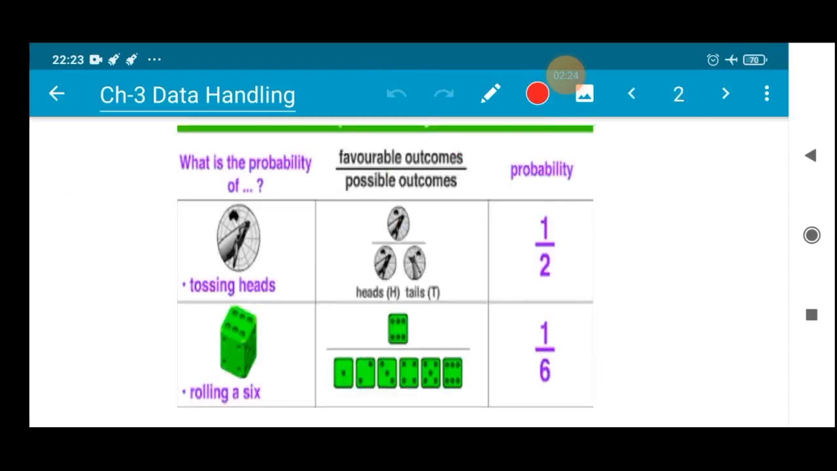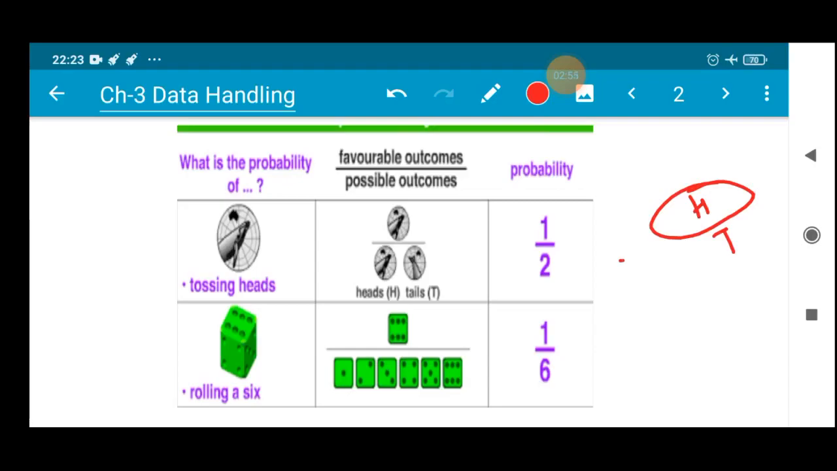Okay, now a basic example I have mentioned here. The probability is favorable outcomes by possible outcomes. All right, so tossing a head, the probability of getting head is half, 50-50. I have already told you. In a coin you have two faces, head on the upper side, and if you flip it down you will be getting tail.